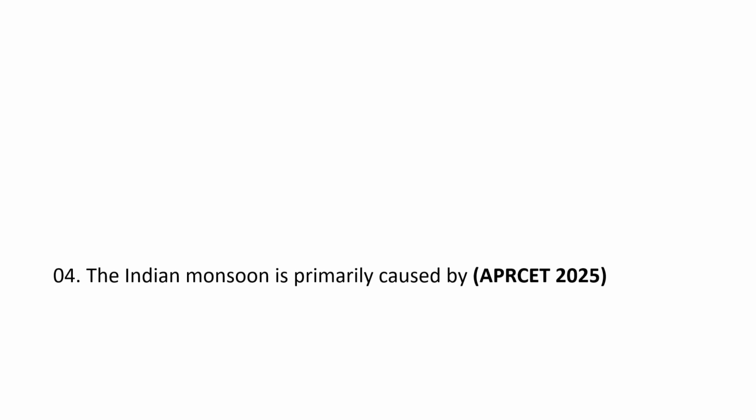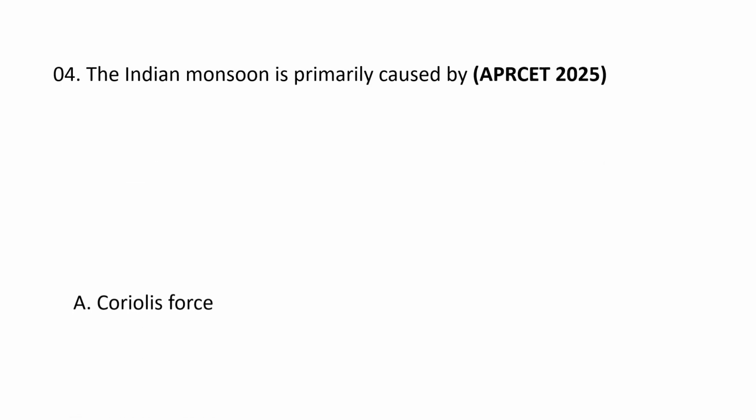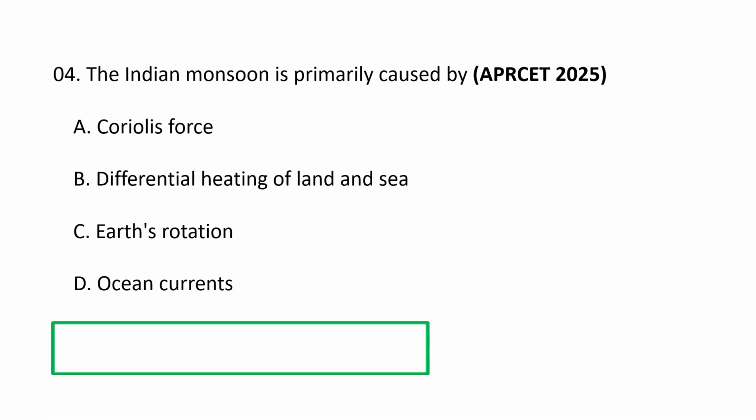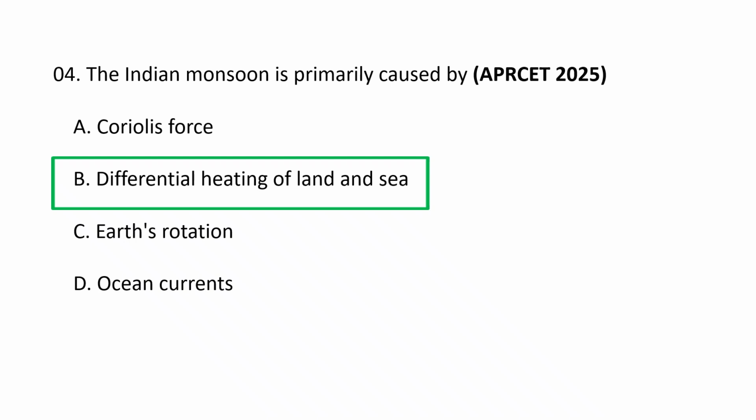Next question. The Indian monsoon is primarily caused by A. Coriolis force, B. Differential heating of land and sea, C. Earth's rotation, D. Ocean currents. The Indian monsoon is primarily caused by differential heating of land and sea during the summer months. This creates a low pressure area over the Indian landmass, which pulls moisture laden winds from the high pressure, cooler Indian Ocean towards the continent.